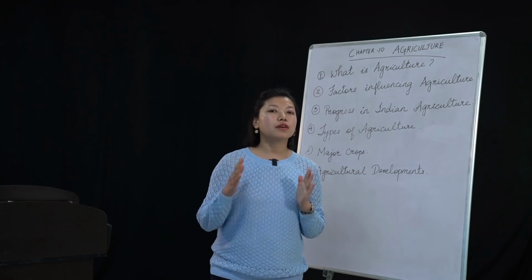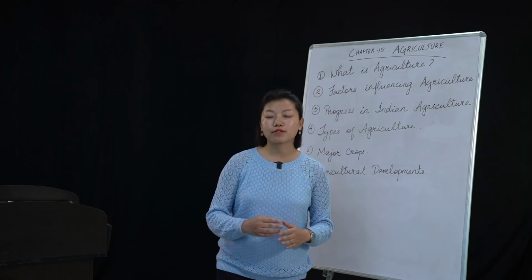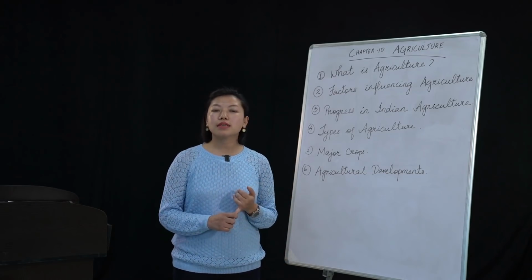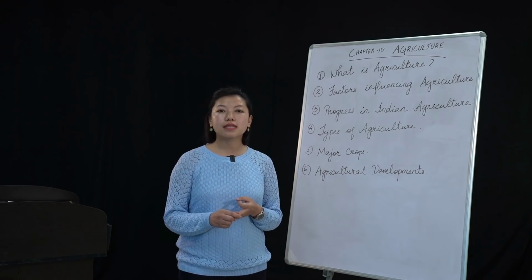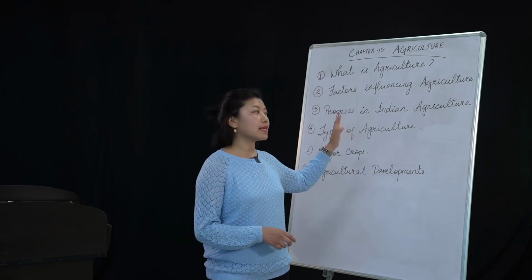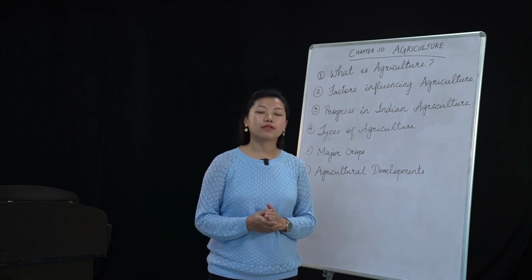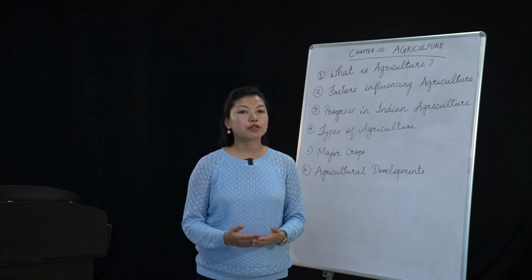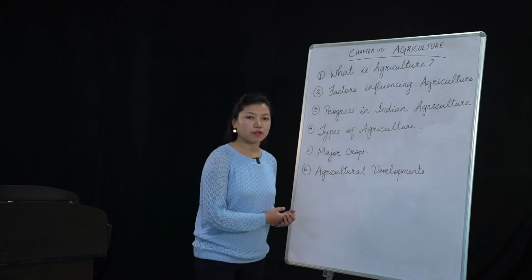In order to have a healthy agriculture, there are certain factors that are required. Number one is climate, the second point is soil, third is relief, and there are also other points that I will be adding later on. So first is climate. Why is climate so important for good agriculture? Because if there is proper temperature and proper rainfall, then the cultivation will be successful.